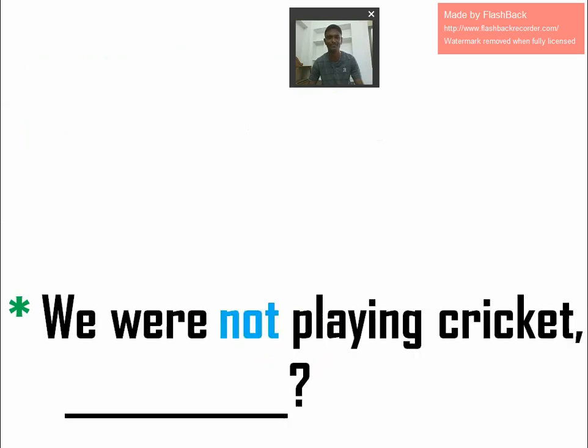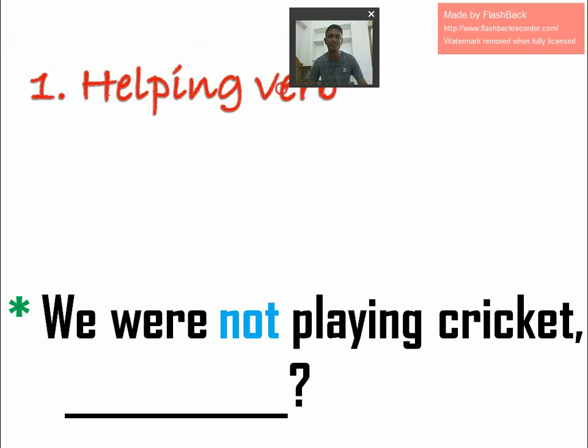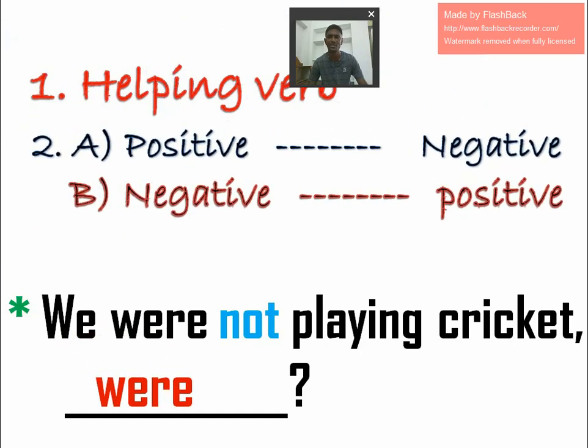I hope you understood. Next, another example: we were not playing cricket. So first one, helping verb. What is the helping verb here? Were. Next, if it is positive, change it to negative; if it is negative, change it to positive. So here in the statement, "not" is there, so it is negative. Negative will become positive. So it's already positive, "were". So third rule, pronoun. What's the pronoun here?